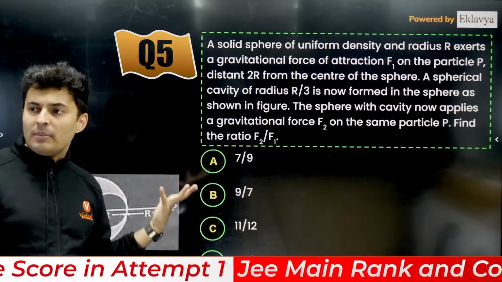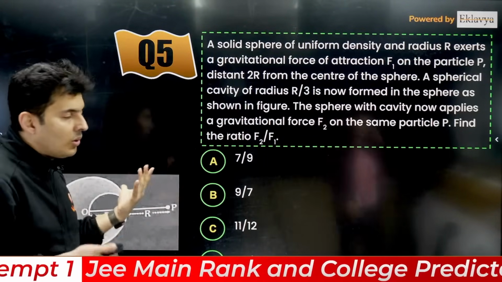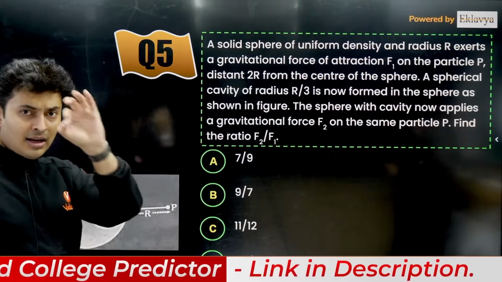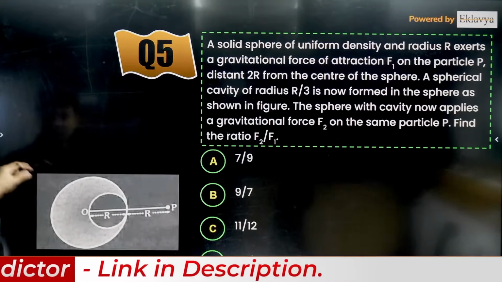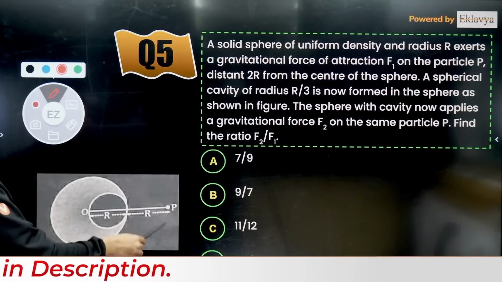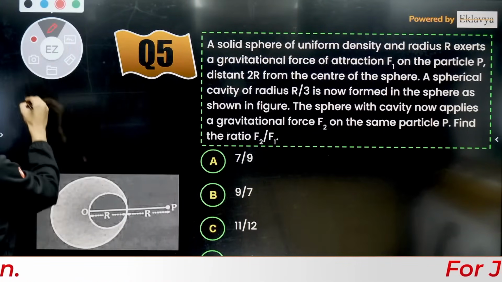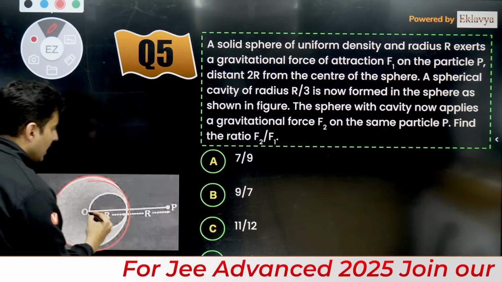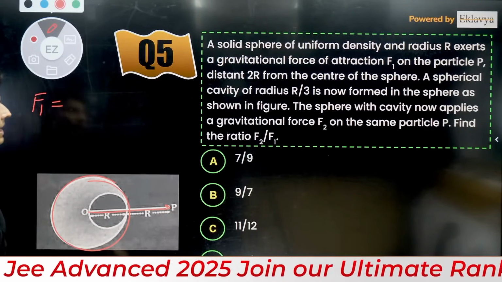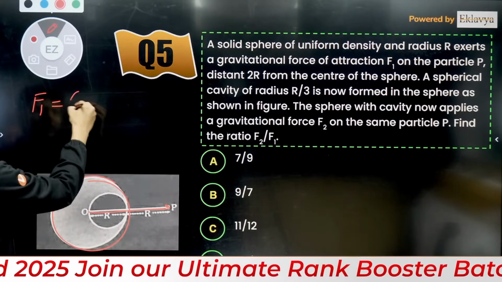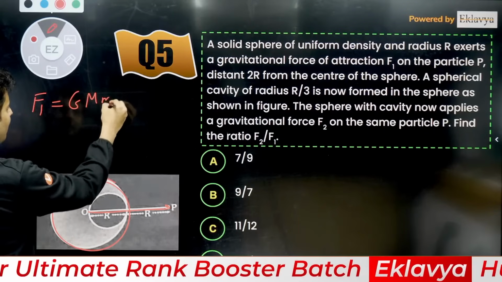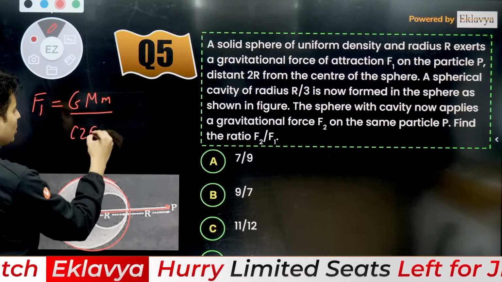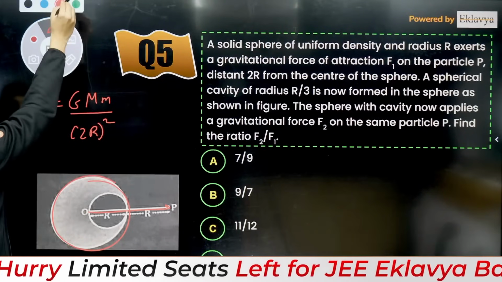Now see, this question looks very similar to the first question. So these are all memory based. So you never know, one of these questions might have come, but for sure a question on gravity and cavity has definitely come. So let's see, how do we solve this? If you talk about the first force F1, because of that entire sphere at this particular point mass over here, that will be given by GMm divided by 2r square. That is the first thing.